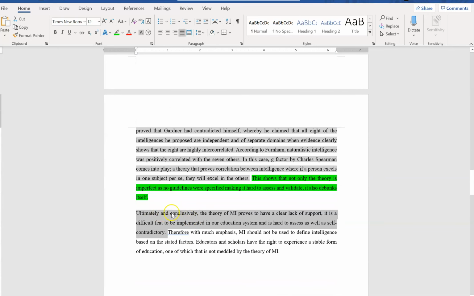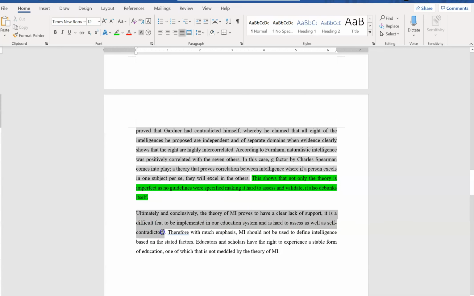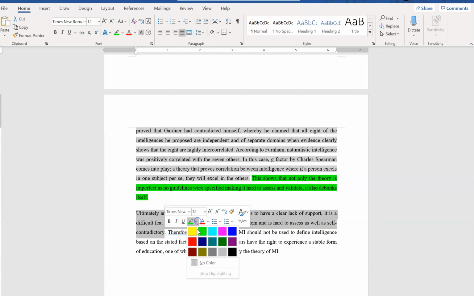It must be paraphrased. This one here, I just put it all under one sentence, but I re-emphasize my stand. So ultimately and conclusively, the theory of MI proves to have a clear lack of support, and it is difficult to be implemented, hard to assess, as well as contradictory. So this is actually my thesis statement that I'm reiterating.